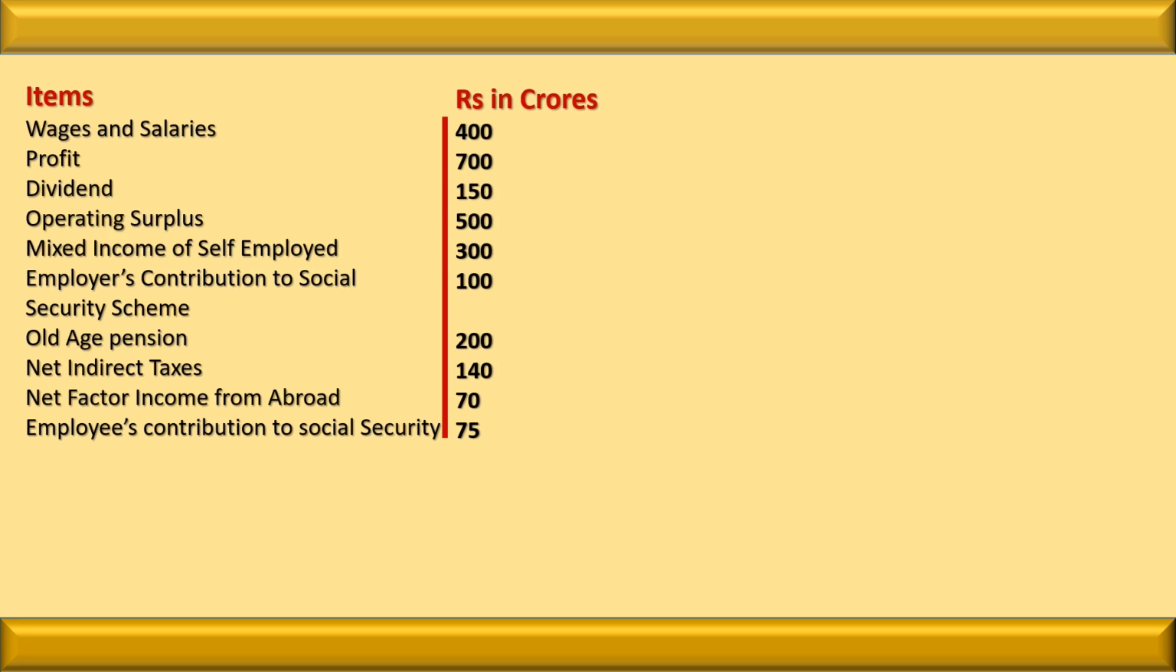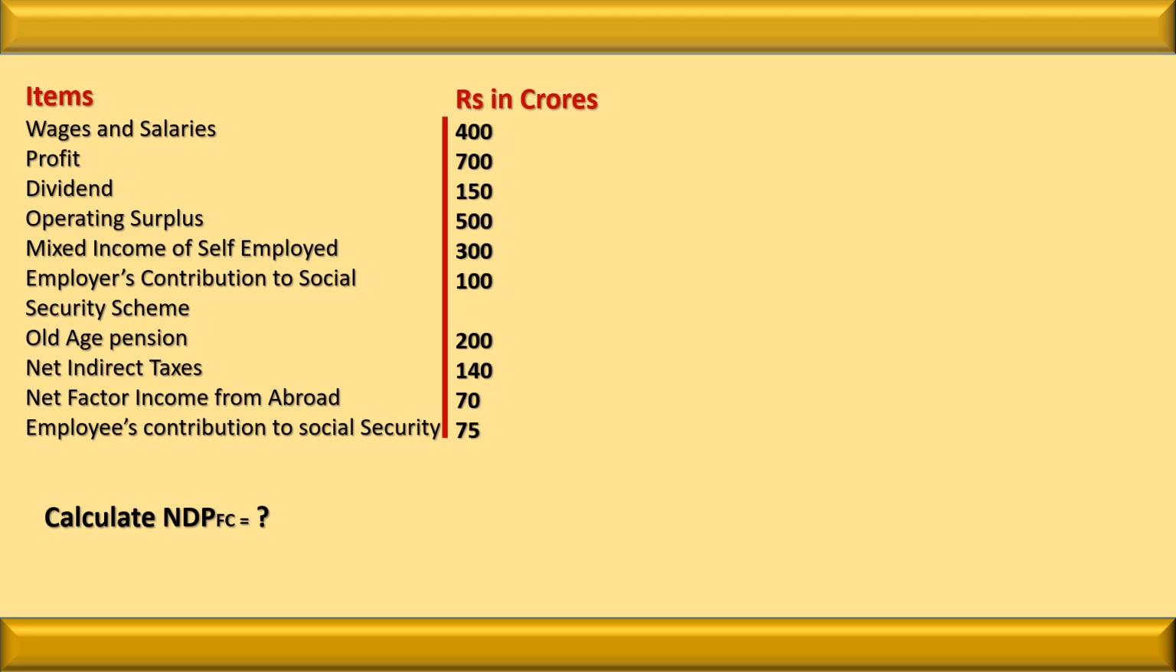Let us see and try to solve the question. In this question, wages and salaries are given, profit is given 700, dividend 150, operating surplus 500, mixed income of self-employed 300, employers' contribution to social security 100, old age pension 200, net indirect taxes 140, net factor income from abroad 70, employees' contribution to social security 75. These are the items which are given. Let us see what we have to do. Here we have to find out domestic income, that is NDPFC.